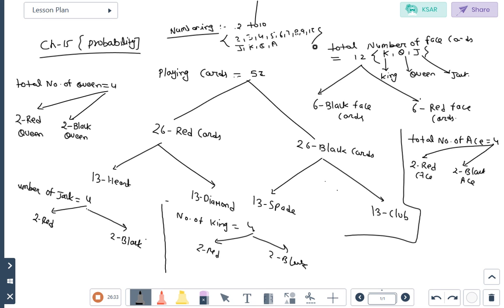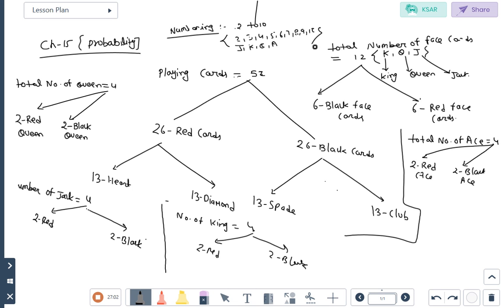Suppose the question is to find the probability of coming a red face card. So what probability do you have to find out, students? Coming a red face card. How many red face cards? 6, divided by the total number of cards, 52. So the probability is 6 upon 52. Yes, right.